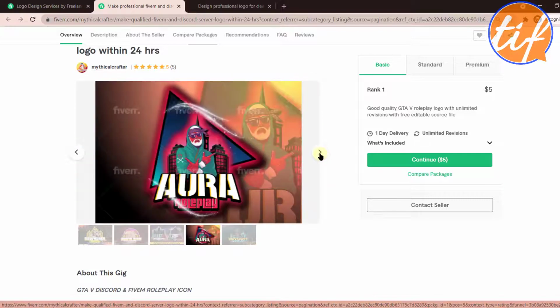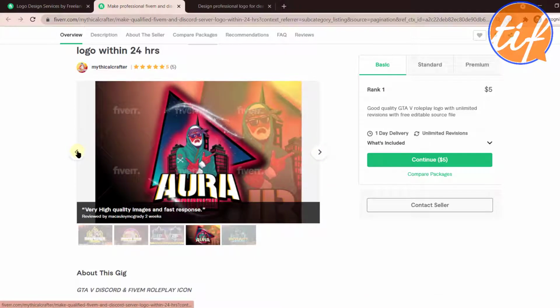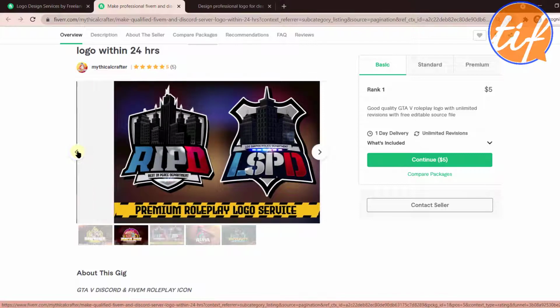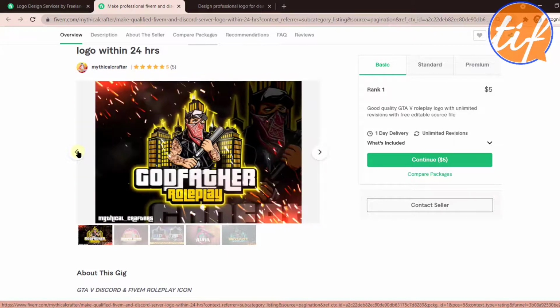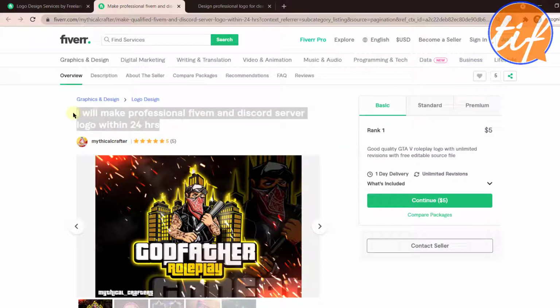So someone looking for this kind of logos will obviously come to this guy, because it is very specific and it tells exactly what he's offering in his gig. Someone looking for 5M and Discord server logo will probably land up on this particular gig, definitely.